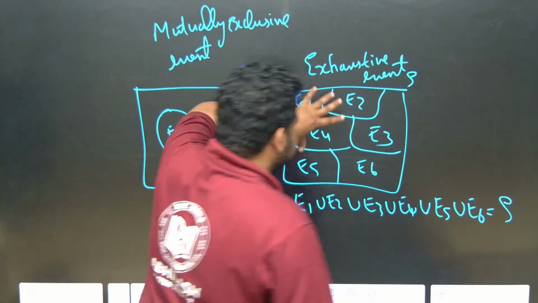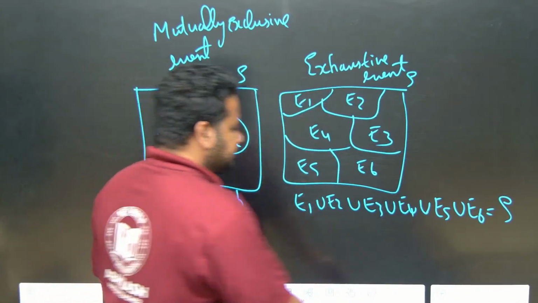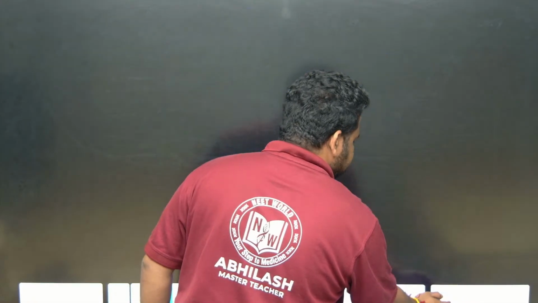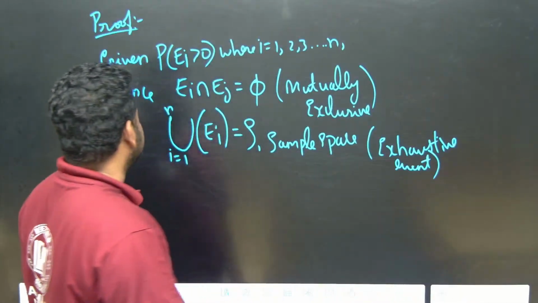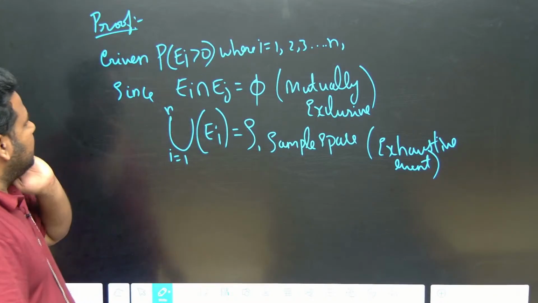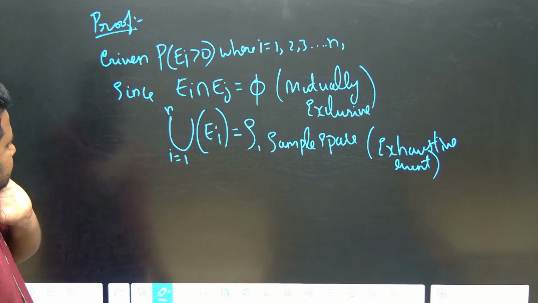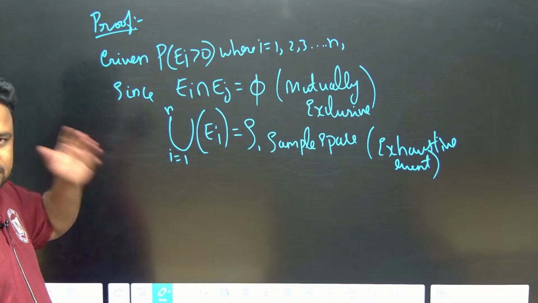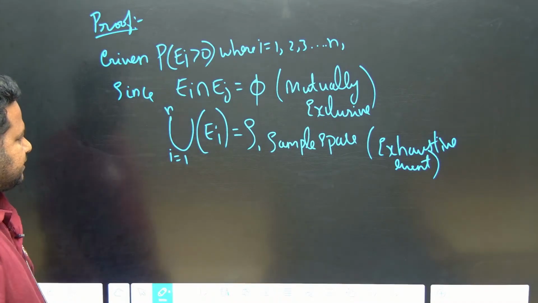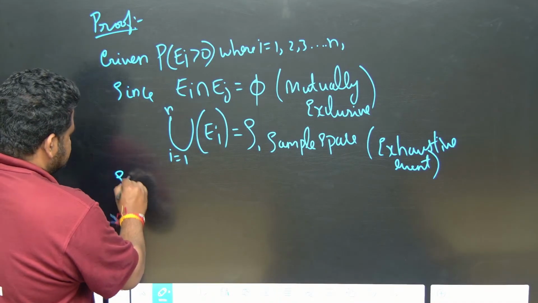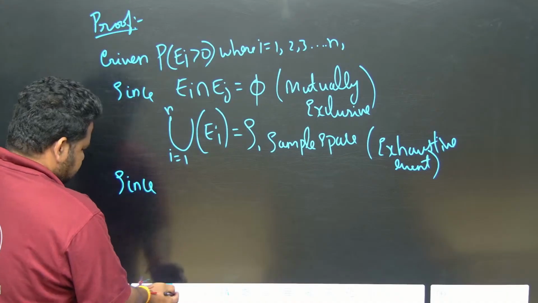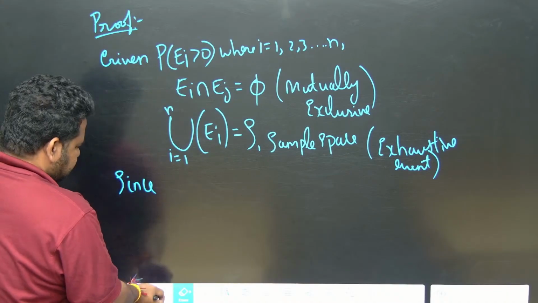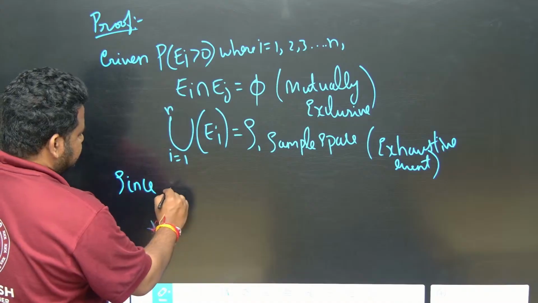So this is an exhaustive event. I hope it is clear now what mutually exclusive and exhaustive events are. Now, since they are mutually exclusive, we will take it here.